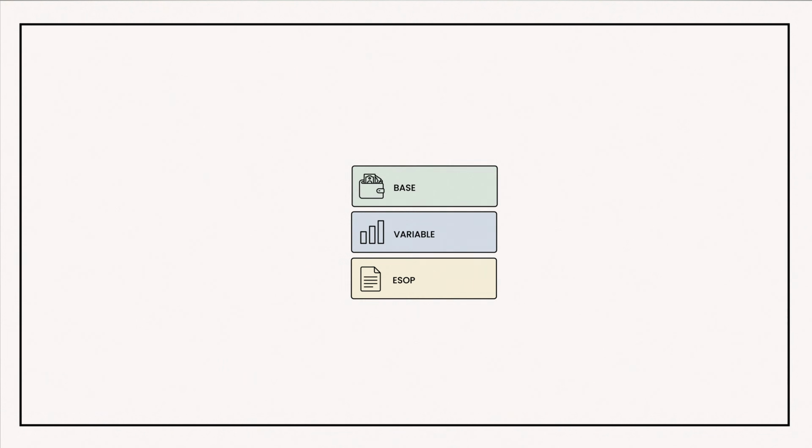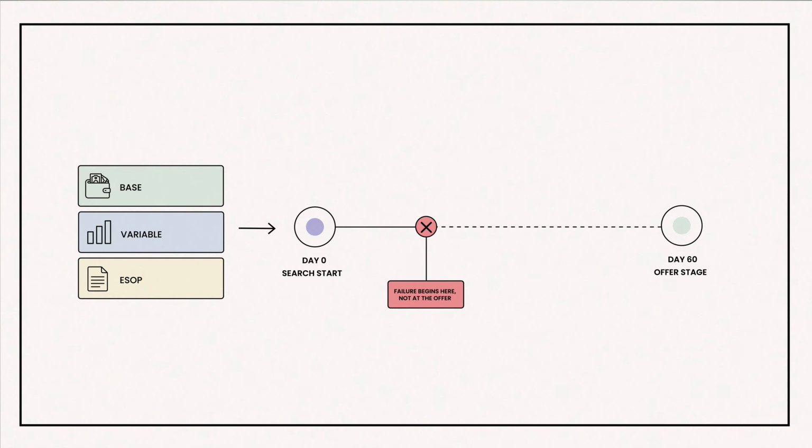And here's where most companies miss it. Comp failures don't happen at the offer stage. They happen at the start of the search. Comp is not an offer decision. It's a day zero decision. So let me discuss 6 steps we can look at in terms of how to structure the compensation.